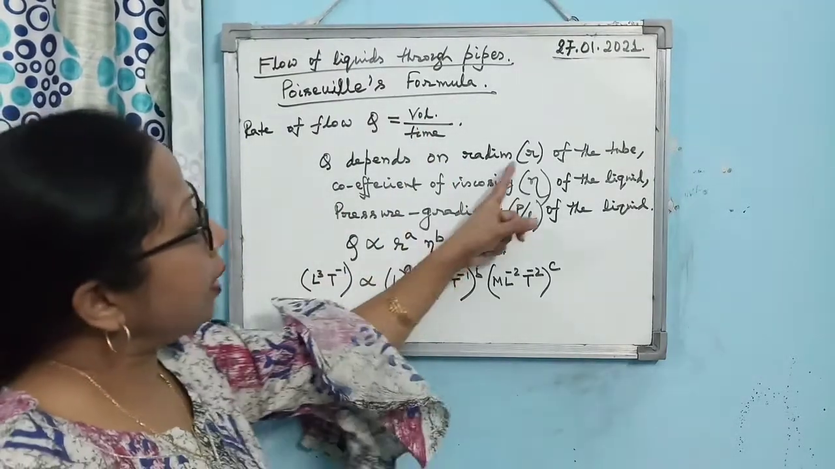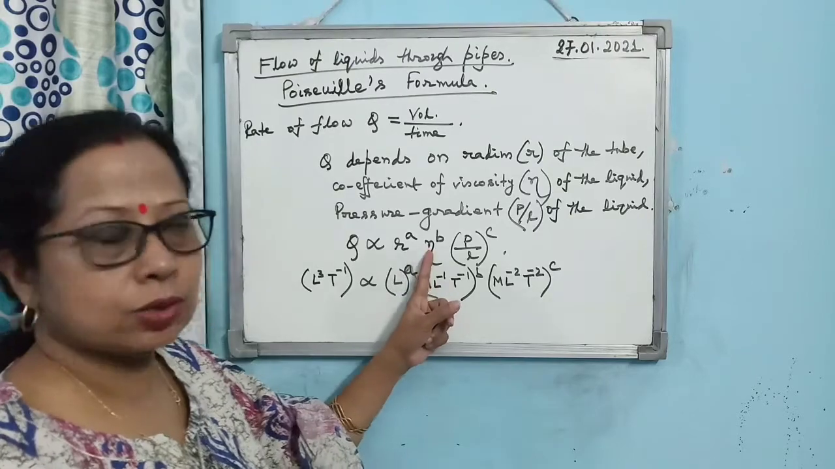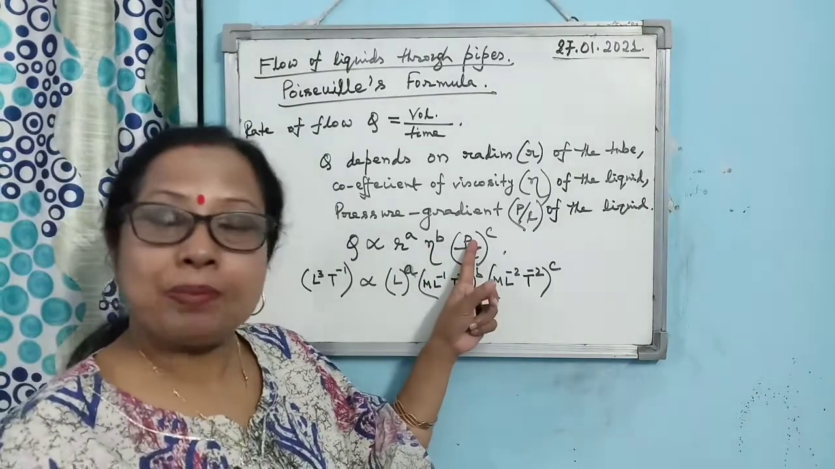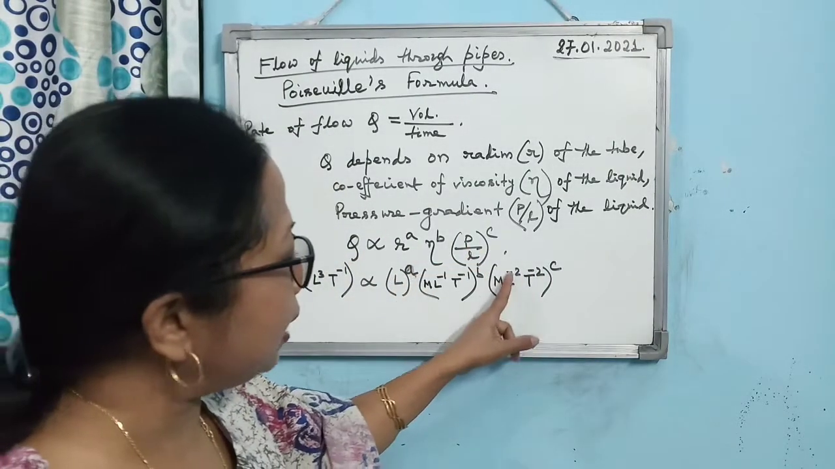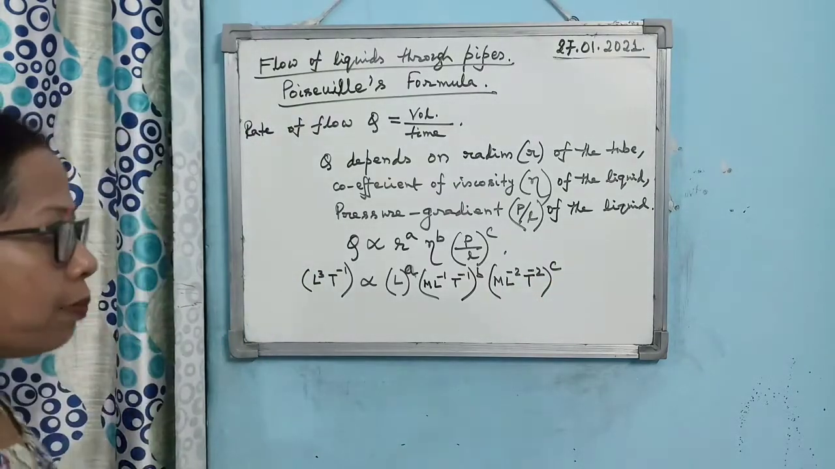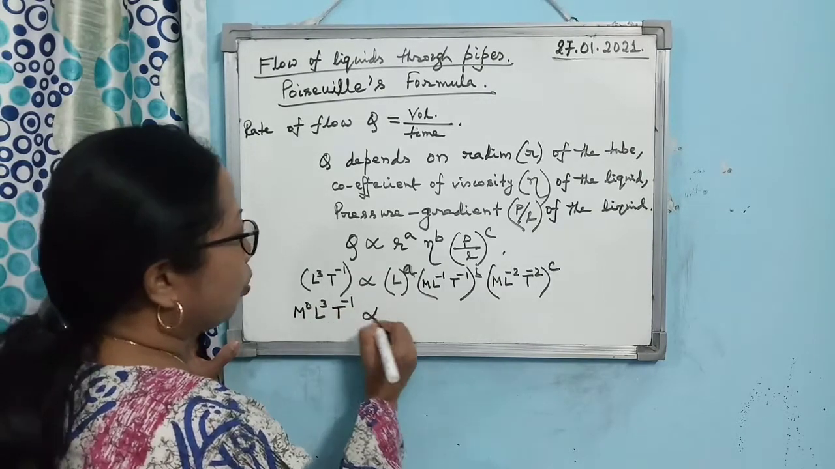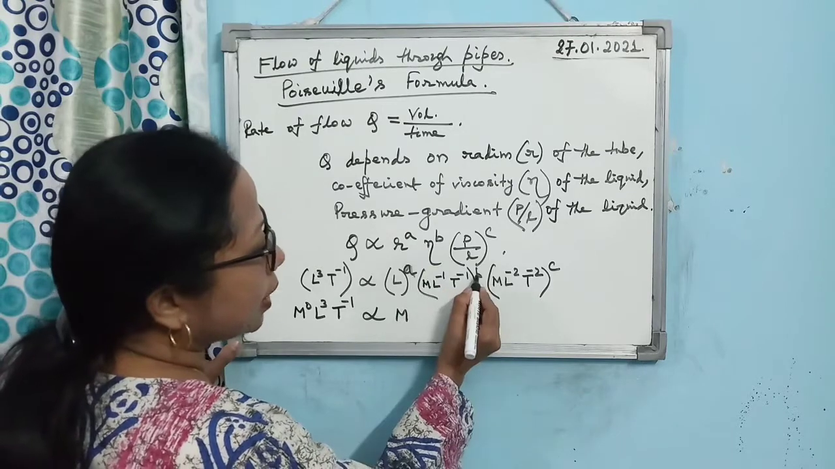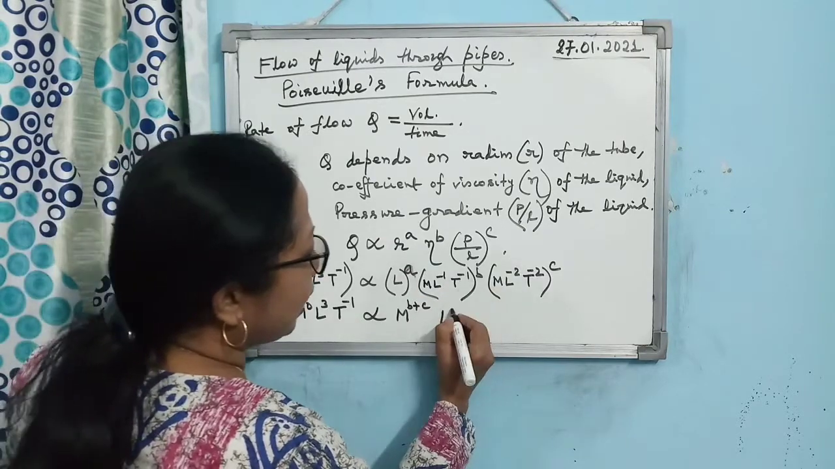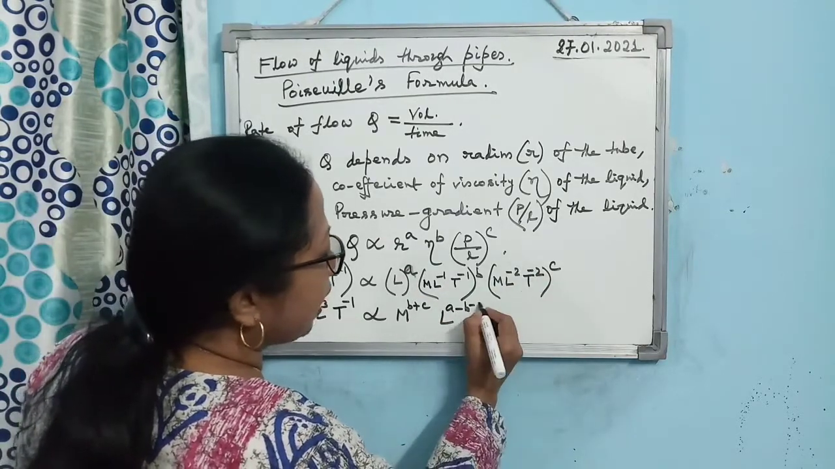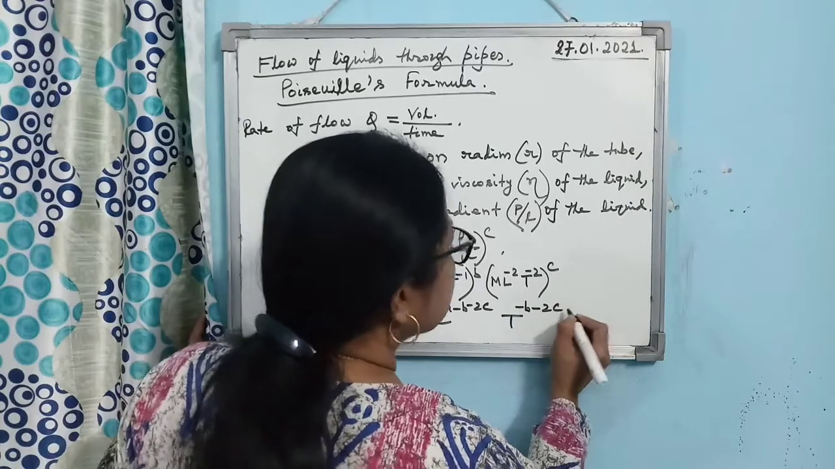Then the dimension of radius is L, the dimension of eta is M L to the power minus 1 T to the power minus 1, and the dimension of P is M L to the power minus 1 T to the power minus 2, divided by L, so it becomes M L to the power minus 2 T to the power minus 2, all to the power C. If you now write M, L and T separately, for M you get B plus C, for L it is A minus B minus 2C, and for T you get minus B minus 2C.